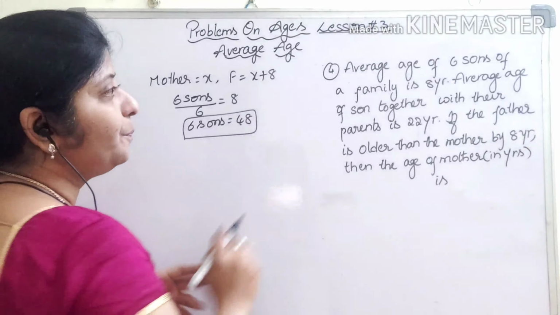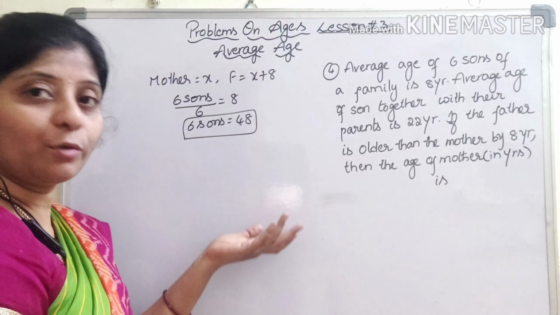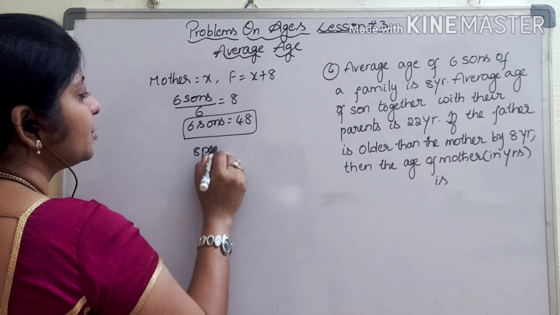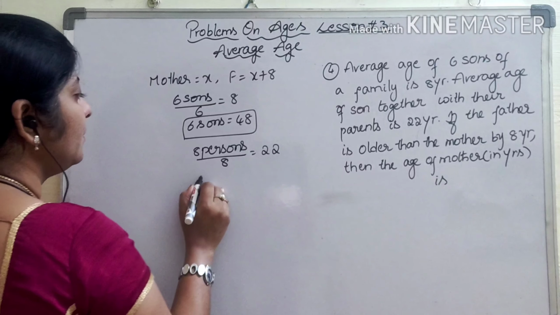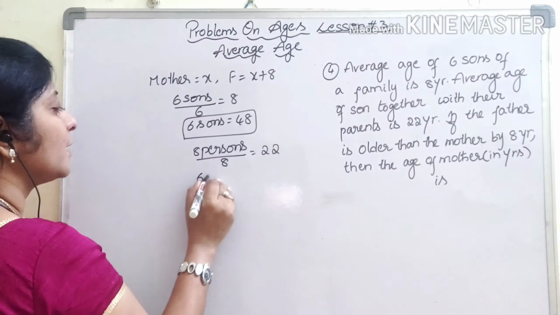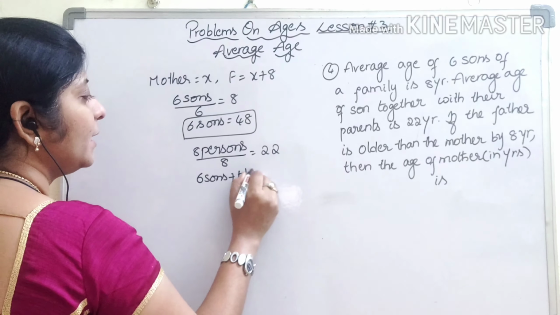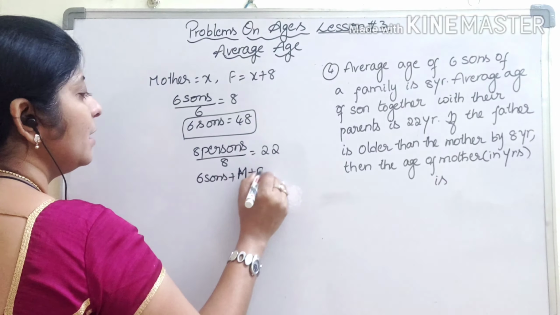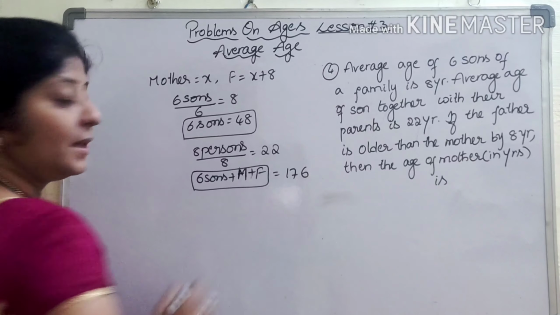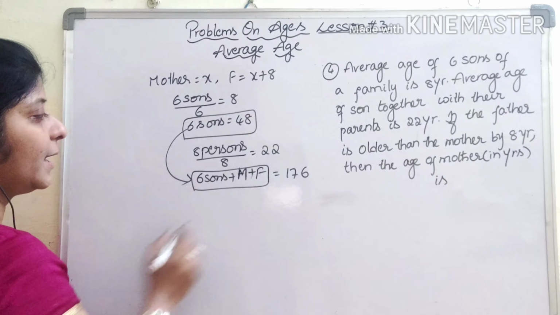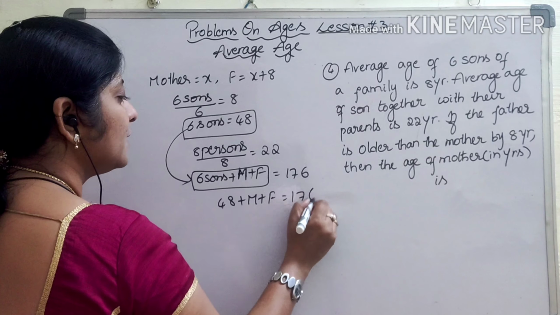Now we will see the next one. Sons together with their parents. Parents will be 2, so total we will get 8 persons. 8 persons, average 22 is given. So 8 persons includes 6 sons plus parents, nothing but husband and wife. You can write male or female. This will give us 176. We know the 6 sons total is 48. So 48 plus m plus f equal to 176.